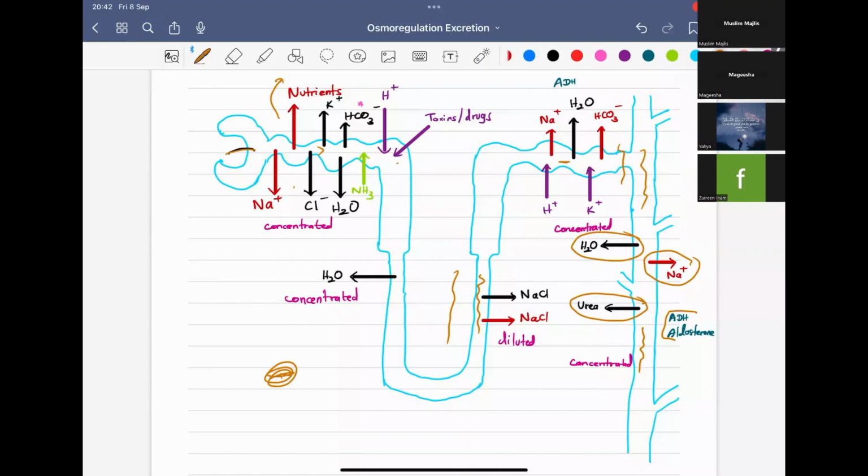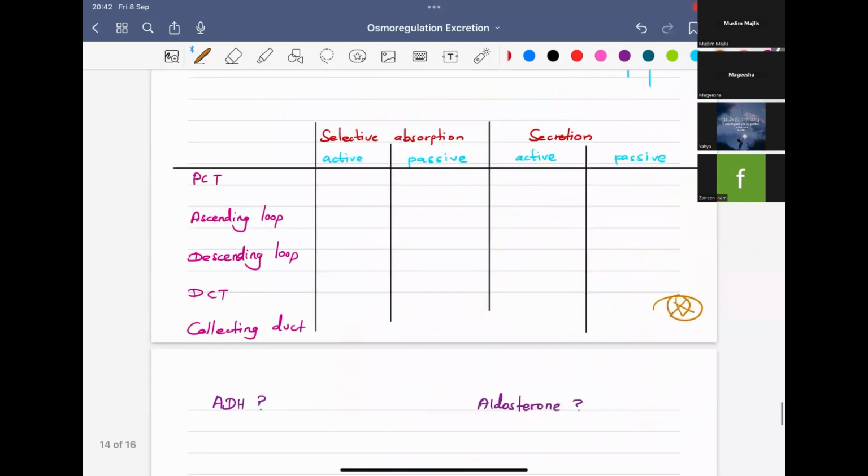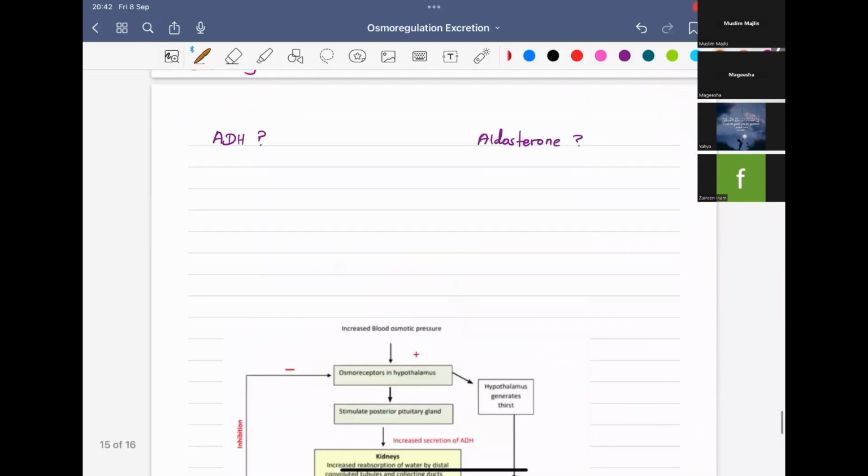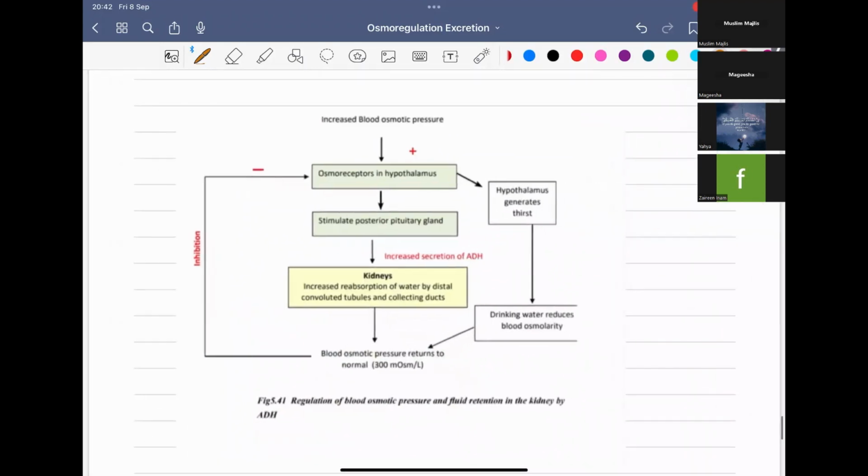Okay, so now let's move to the final part, that is the role of hormones. This is the most interesting part of biology. Actually, you can work it out. So first, we'll see the role of hormones in regulation of blood osmotic pressure and fluid retention in the kidney by the ADH.